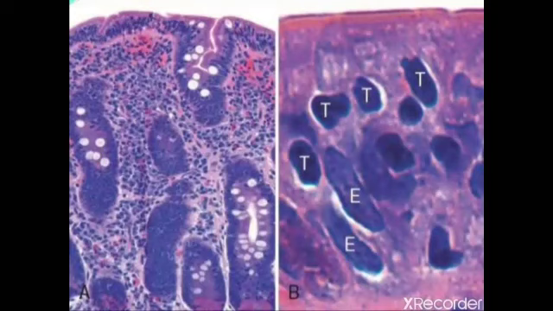This histological picture taken from the duodenum shows subtotal villus atrophy, crypt hyperplasia, and intraepithelial lymphocytosis. And there is total villus atrophy.